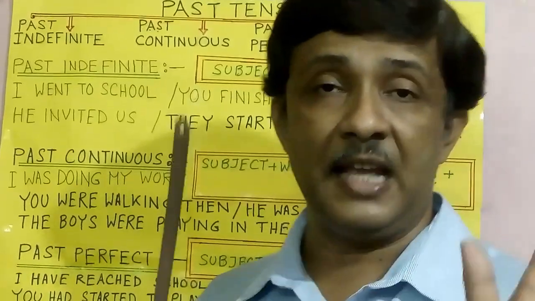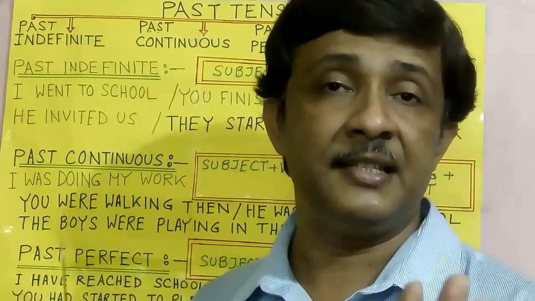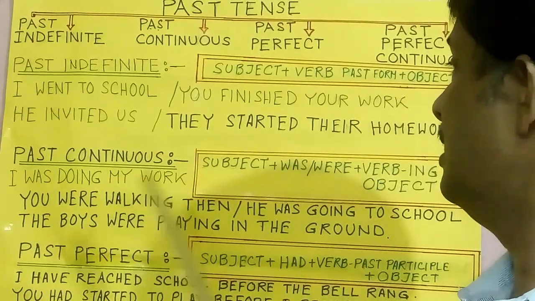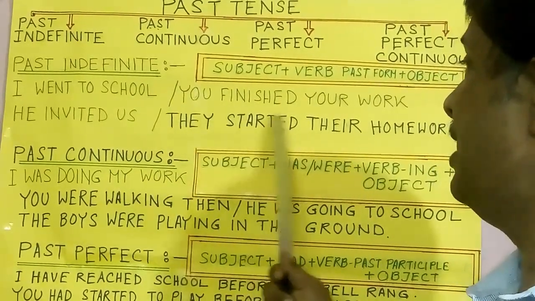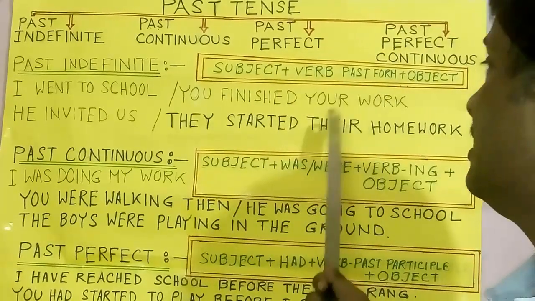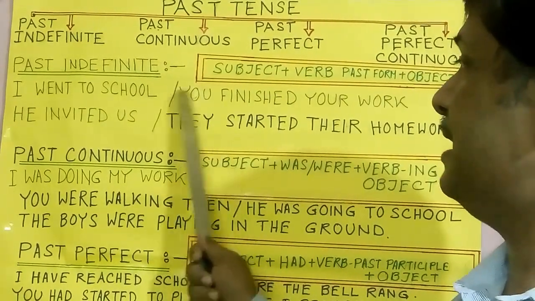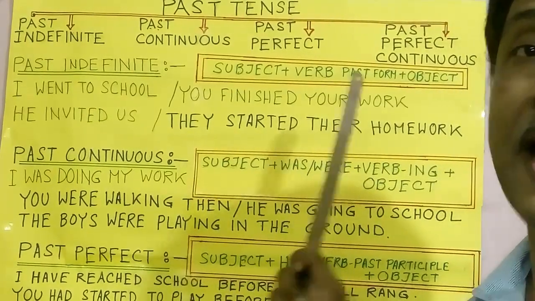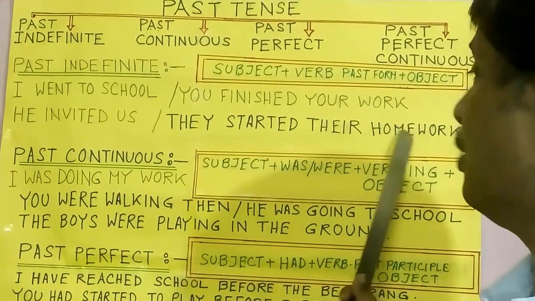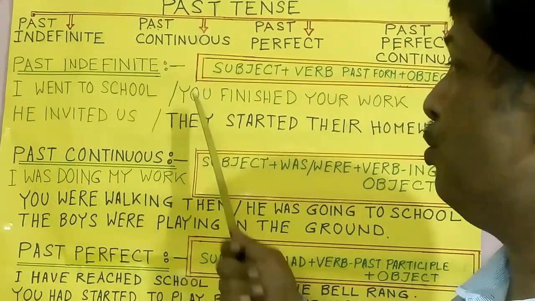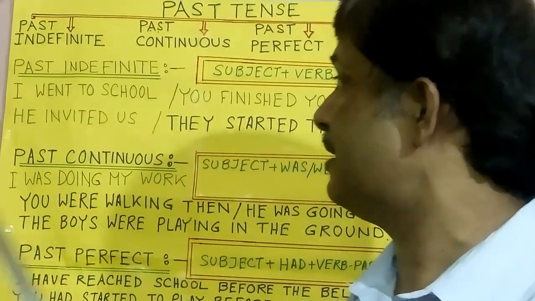Here simple subject, verb past tense and object. You finished your work. You subject, finished, the past form of verb finish, your work object. They started their work. They subject, started, the past form of verb start, their homework object. So I, he, you, they all are subject.